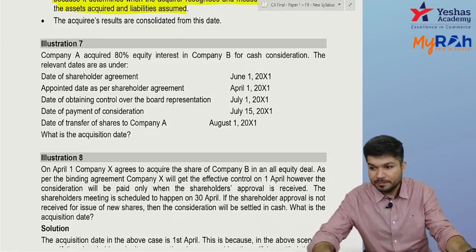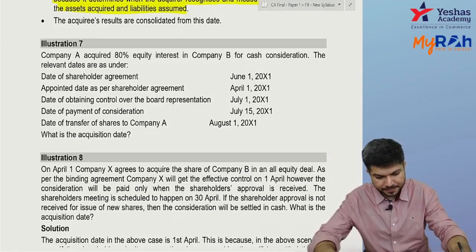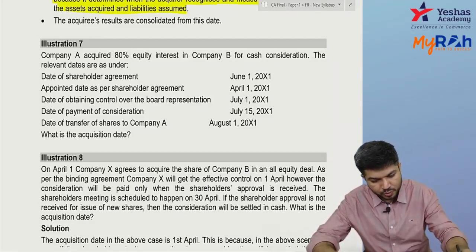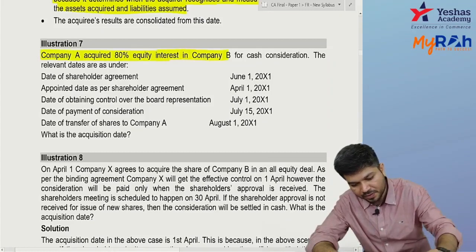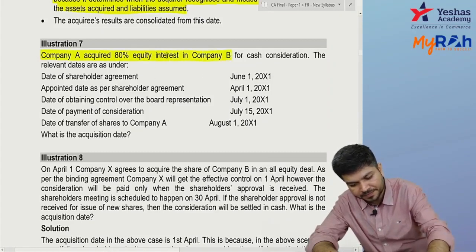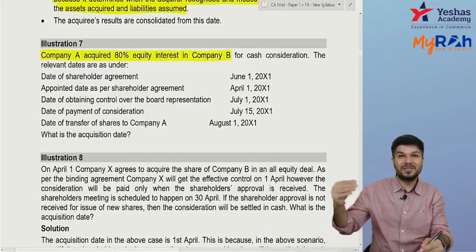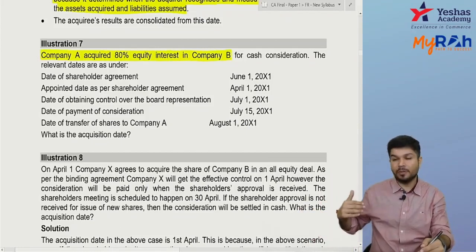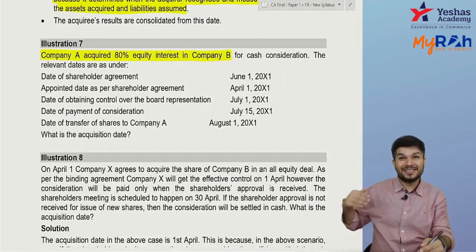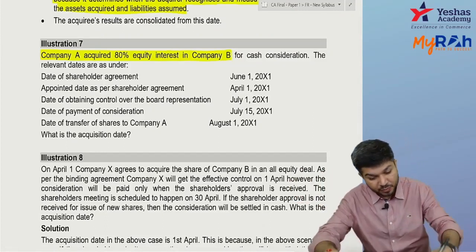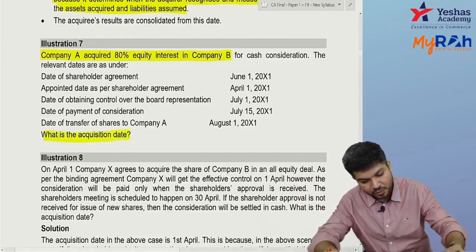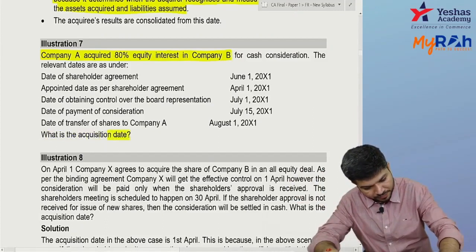Okay, come to question number 7. A acquired 80% interest in company B. Assume company B is a business, so you obtained control over another business. It's a business combination. Now, the question is the acquisition date. So, when did you obtain control?